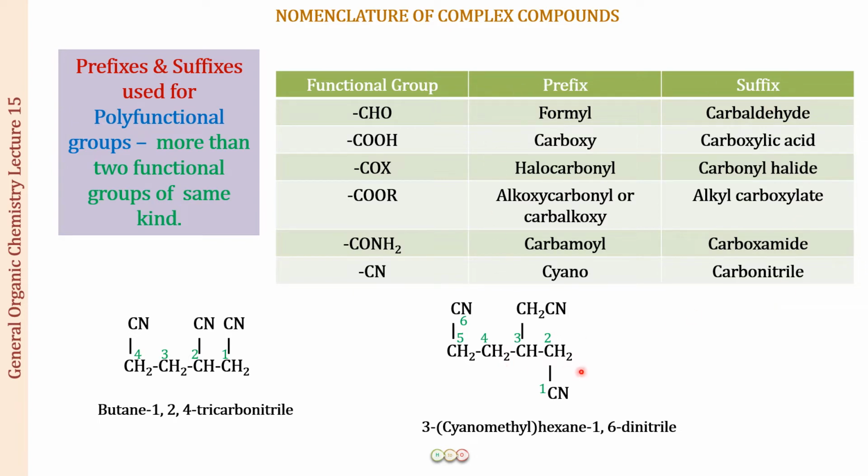So when the CN group is attached directly to the carbon of the main chain, you are going to use it as a suffix. When we have a cyclic compound and the functional group is attached directly to the carbon of the ring, then you will be using exactly the same suffixes. Let us see them.